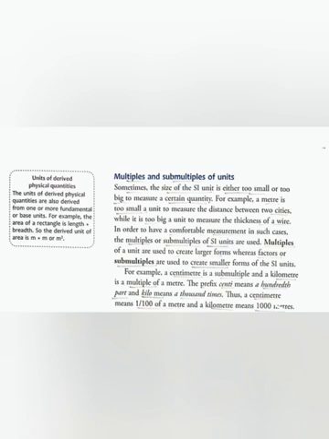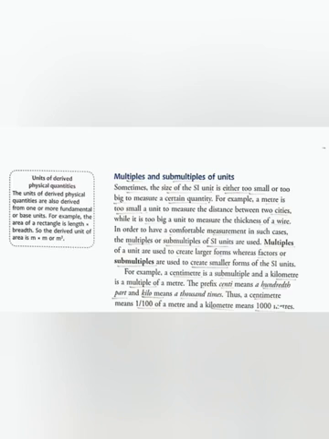So, in order to have a comfortable measurement in the two cases, the multiples or submultiples of SI units are used. What are multiples? Multiples of a unit are used to create larger forms, whereas submultiples are used to create smaller forms of the SI units.